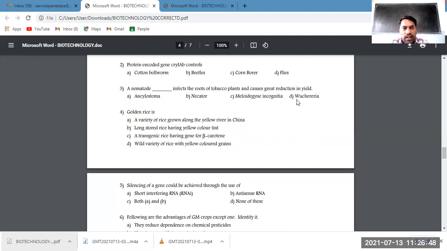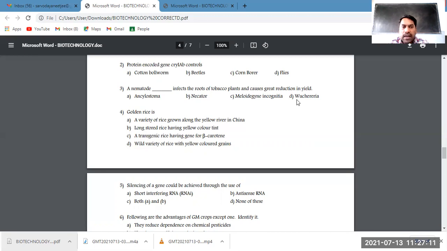Of course, in BT cotton we find the CRY1AB gene that has been introduced, the CRY2AB gene that is also introduced, and the CRY1AC gene. Totally 3 foreign genes from a bacteria.